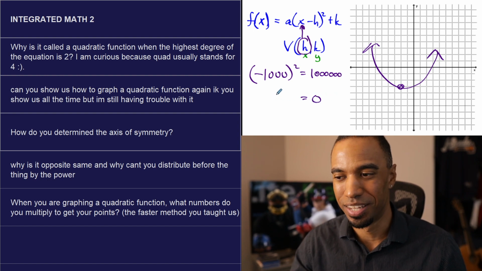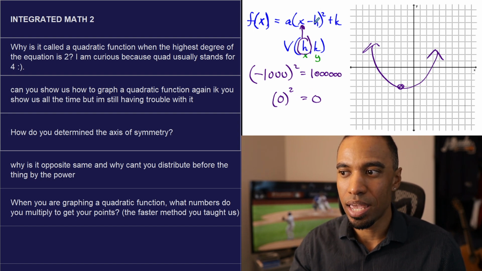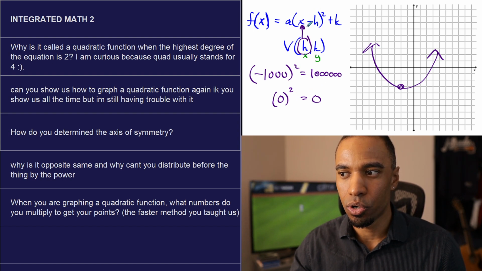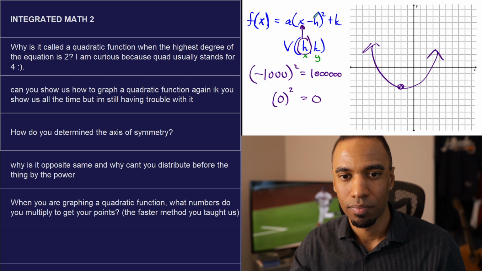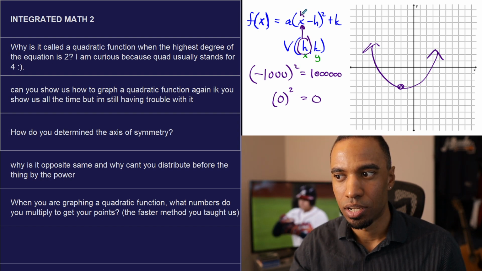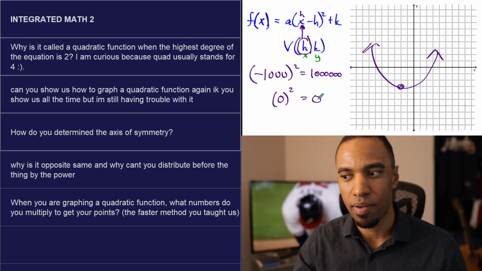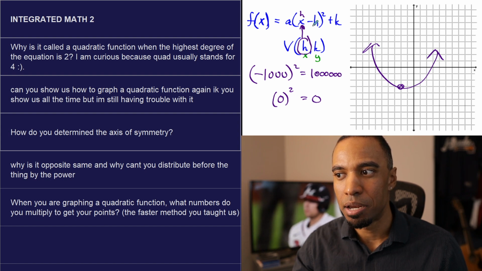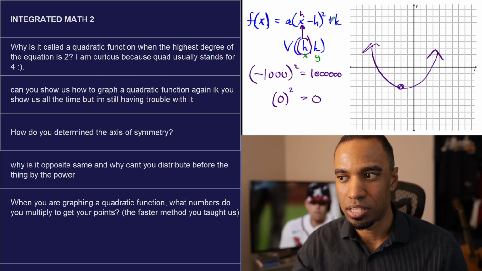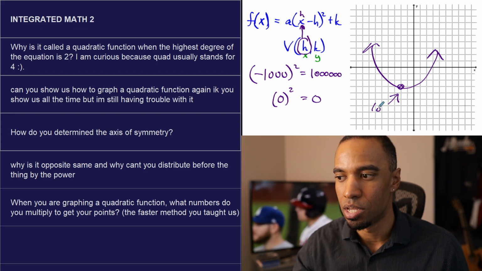How do you get it? By squaring 0. How do you get 0 in this quantity here? You have to make x be the same thing as h. Your x value has to be the same thing as h. Why am I talking about getting the smallest value out? Because that's what's going to minimize this whole ordeal in here. That's going to minimize your y value. It's going to give you your lowest point.